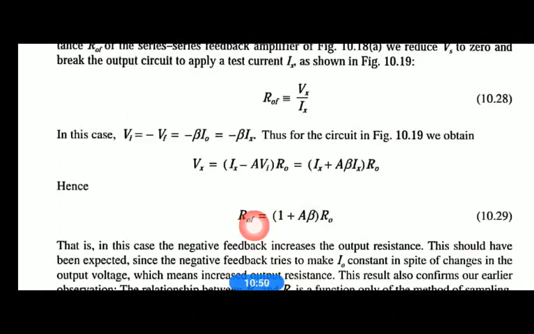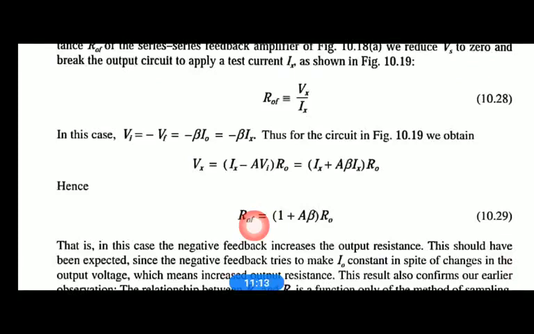So therefore here you can see that the output resistance is increased, because the output is connected in series, whereas in the voltage amplifier we discussed previously, you've seen that the output resistance is decreased by a factor 1 plus A beta. R naught divided by 1 plus A beta we got for the voltage amplifier.